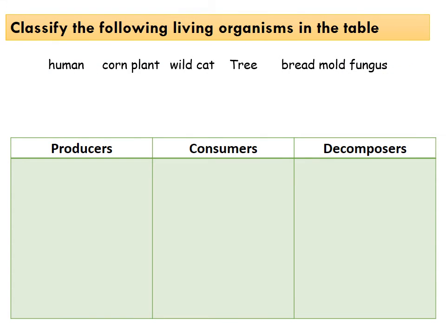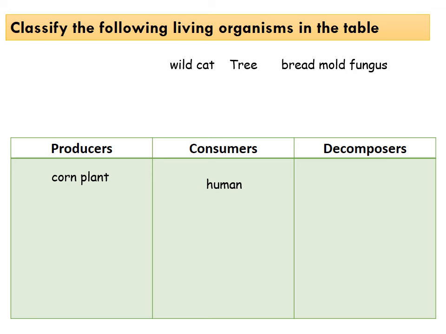Can you classify the following living organisms into producers, consumers, and decomposers? Human? Excellent. Consumer. Corn plant? It's a green plant, so it is producer. Wildcat?